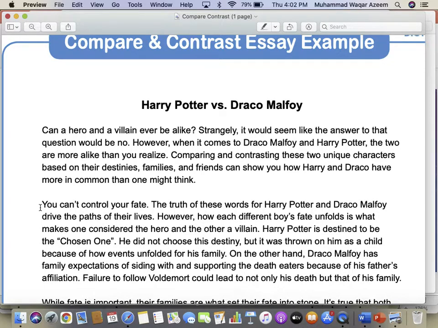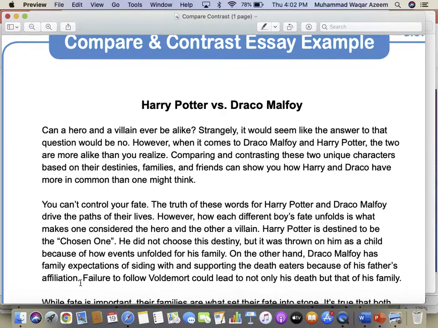Yes, please, second paragraph. You can't control your fate. The truth of these words for Harry Potter and Draco Malfoy drives the paths of their lives. However, how each different boy's fate unfolds is what makes one consider the hero and the rebellion. Harry Potter is described to be the chosen one. He did not choose this destiny, but it was thrust on him as a child because of how events unfolded for his family.